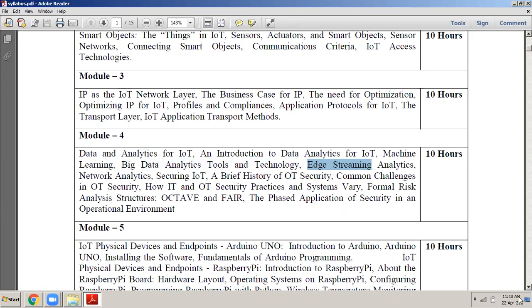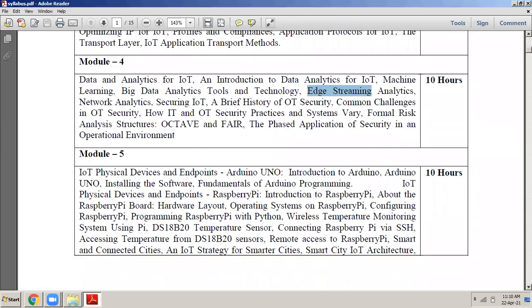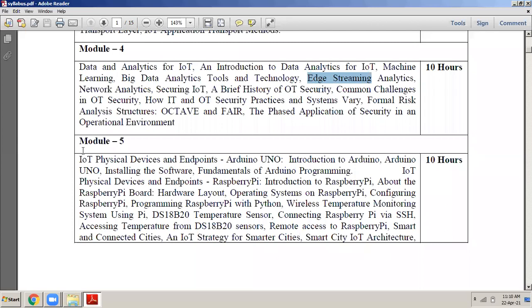In the fourth module, this is what we're going to learn, and then finally in the fifth module we will be learning some practical things. This is the module where we will be learning IoT physical devices and endpoints, where we will be introduced to the Arduino Uno. Okay, what is the Arduino Uno? How to install the software, the fundamentals of programming.